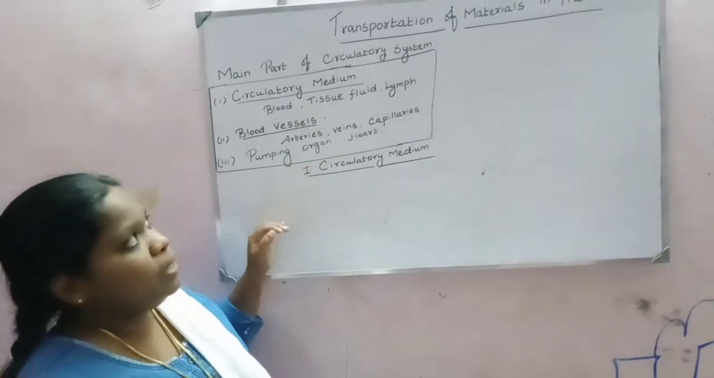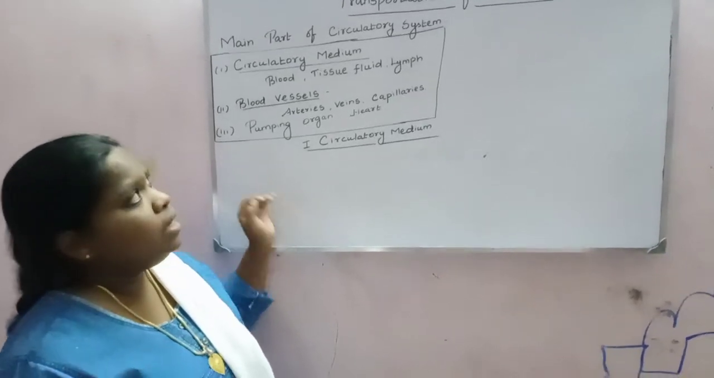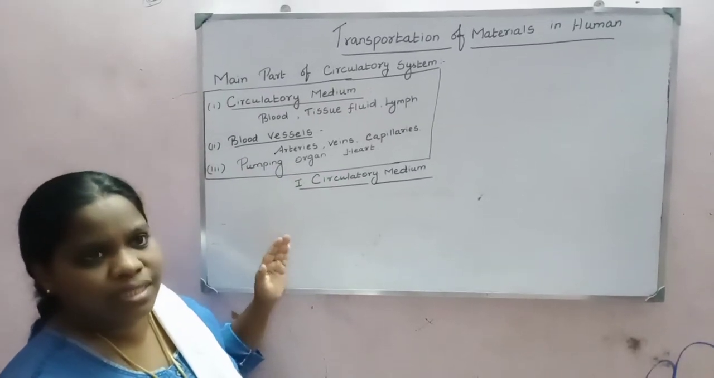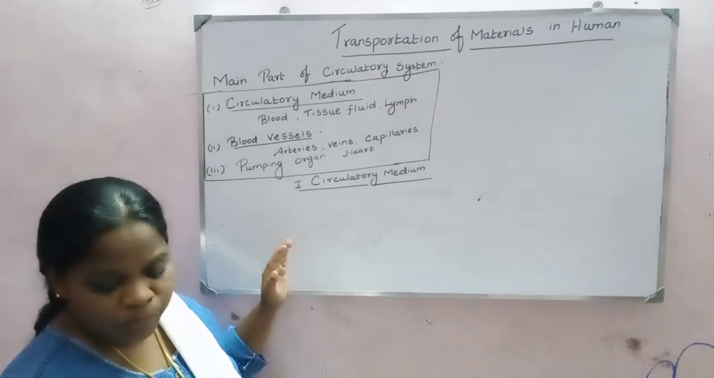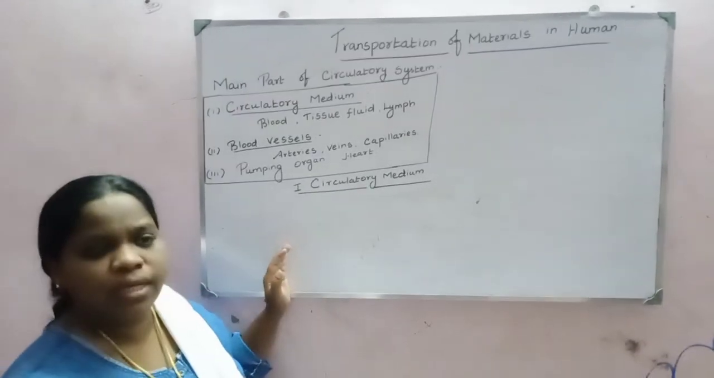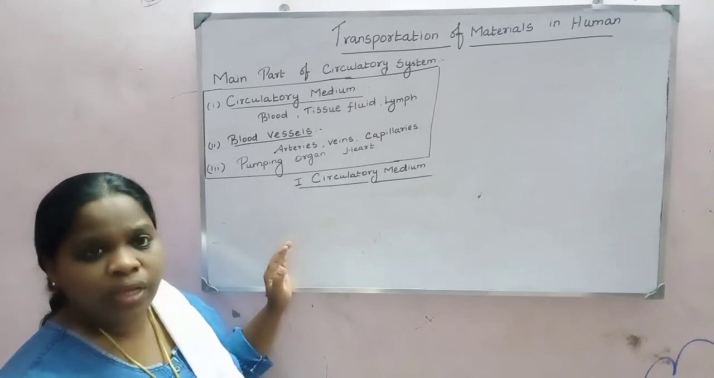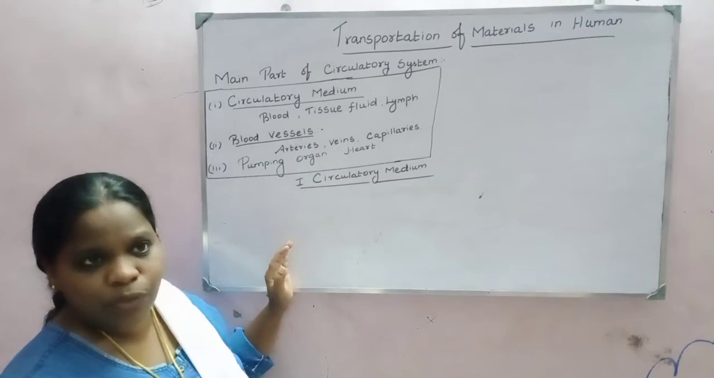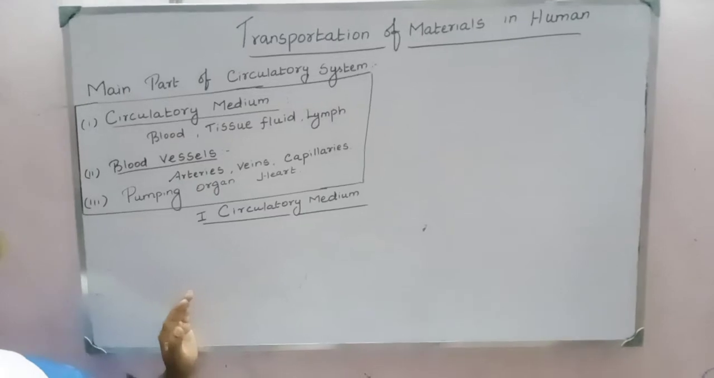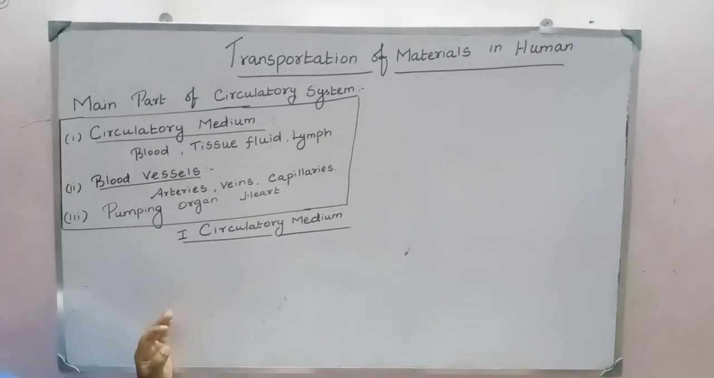See, today's topic is transportation of material in human, which represents the circulatory system. In human beings, a rapid supply of nutrients, oxygen and hormones to various tissues and rapid disposal of waste material is an essential requirement, right? So human beings have a special circulatory system.